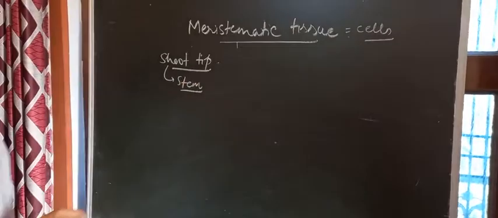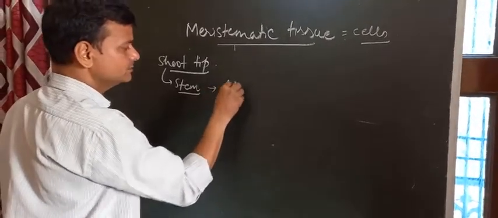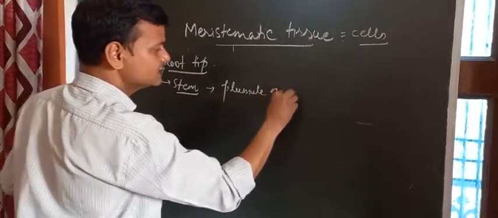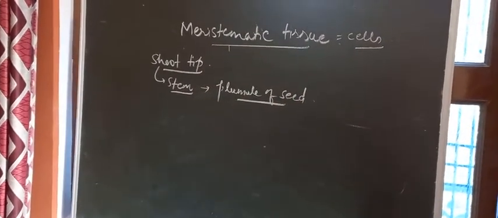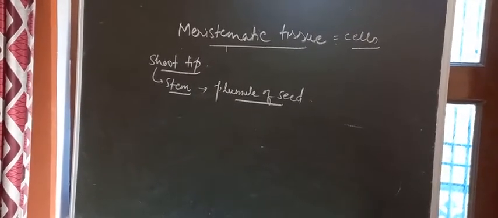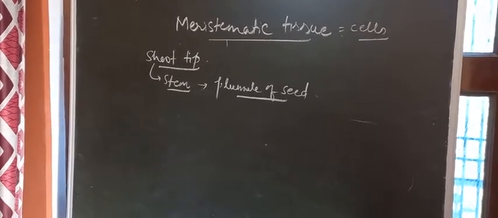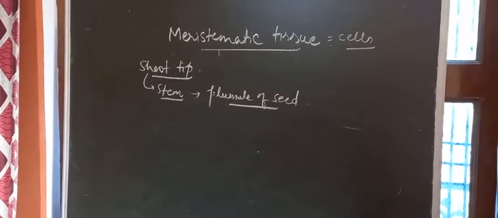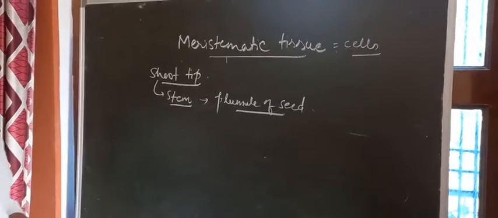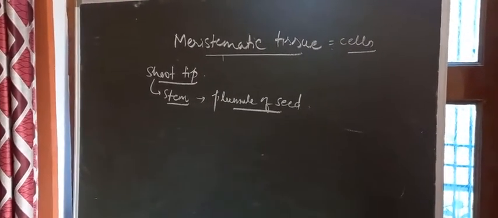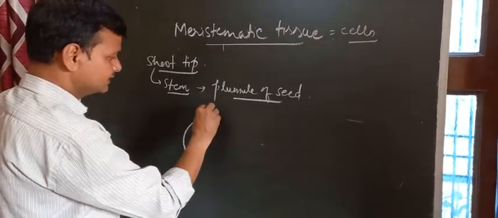Now the stem of a plant arises from the plumule of a seed. The origin is from the plumule of the seed. It is a part of the seed. See, seed is germinating to form a plant. Seeds, they germinate to form a plant. So there are different structures in a plant. Stem is forming from which part of the seed? So this is forming from the plumule part. If I want to show you the plumule here for your reference, see, I am going to draw a seed of gram.